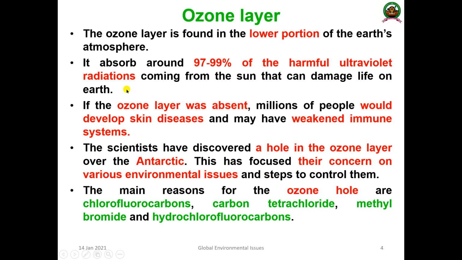The radiation coming from the sun can damage the total life in the ecosystem. So if the ozone layer was absent, millions of people would have developed skin disorders, and we may have a very poor or weakened immune system, which leads to a lot of infection. So that is the important thing.